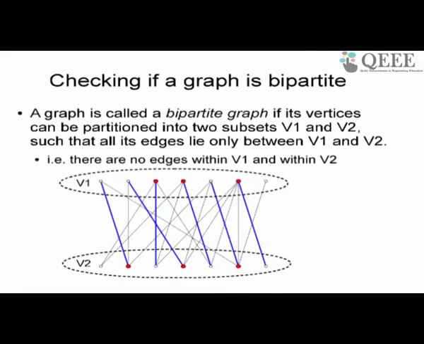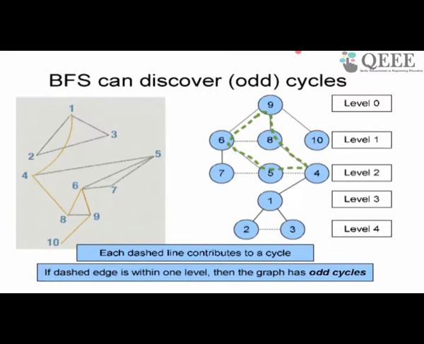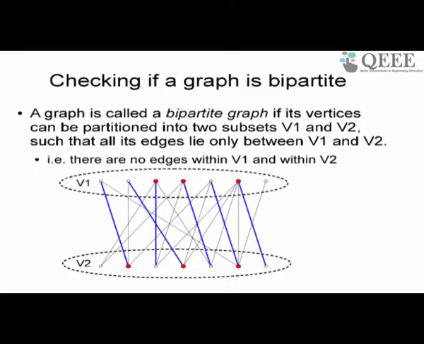Okay, why is that interesting? Because that helps me find out a property of a graph which is called bipartite. A bipartite graph is a kind of graph that is very interesting because a lot of real life problems can be modeled using bipartite graphs. What are bipartite graphs? I separate the nodes of the graph into two subsets, V1 and V2, such that all the edges in the graph go between V1 and V2. It's undirected, so obviously I only need to say V1 to V2, right? There are no edges inside V1 and there are no edges inside V2. There are no edges completely inside V1, there are no edges completely inside V2. So you can see this example graph which I have drawn here.